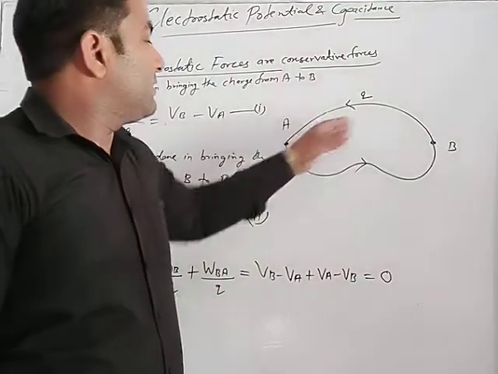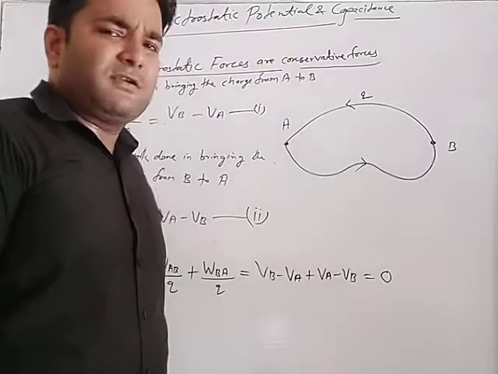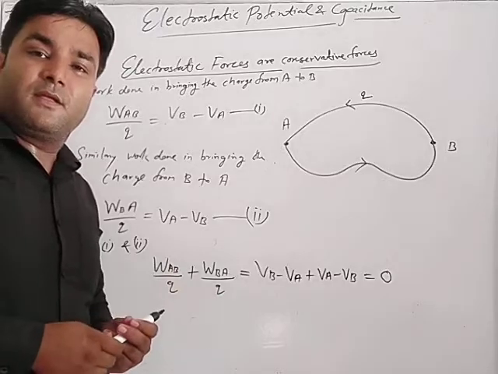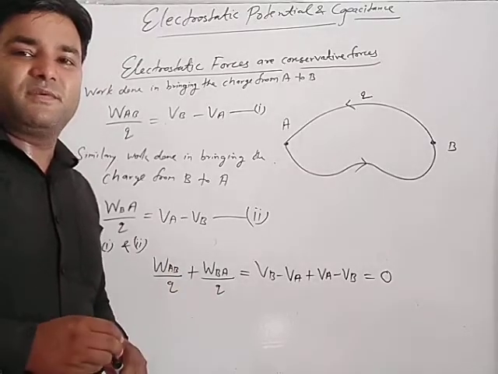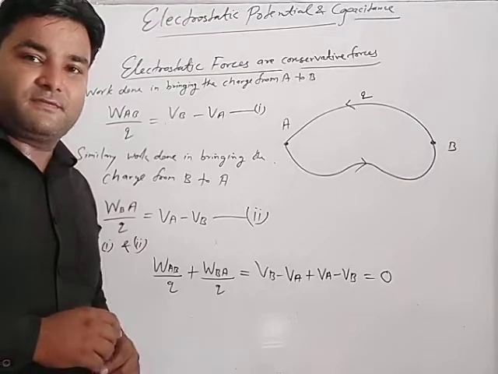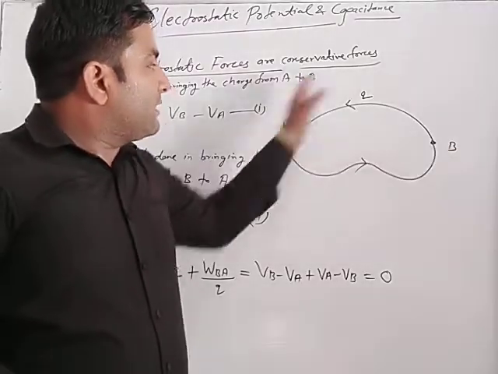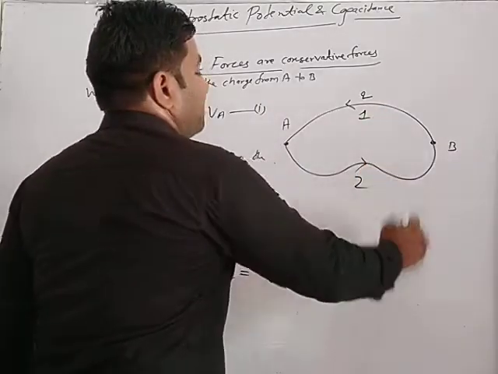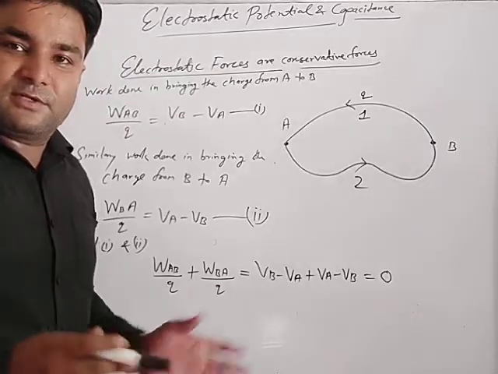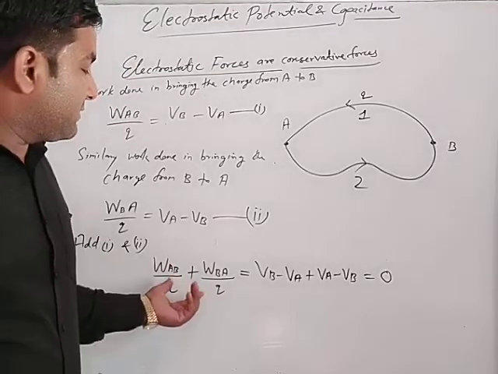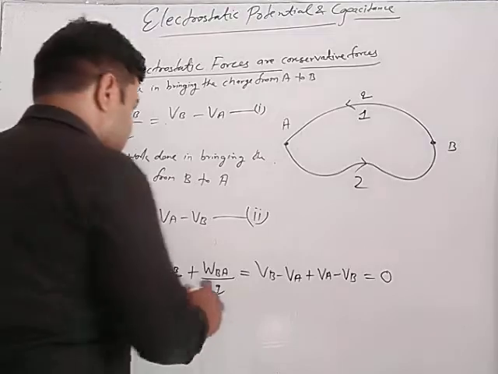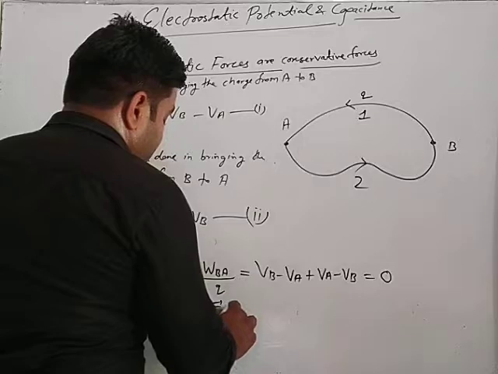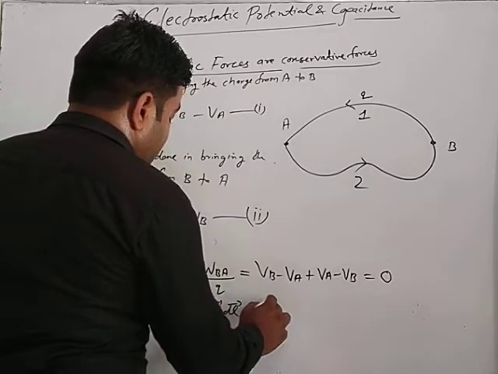Here one path may be longer and another shorter, no matter; the work done totally depends upon the final and initial positions, not upon the path chosen, whether from right to left or left to right, or path 1 or path 2. Whenever both work concepts are taken together, the total will be 0, and mathematically this can be written as the closed integral of E dot dl equal to 0.